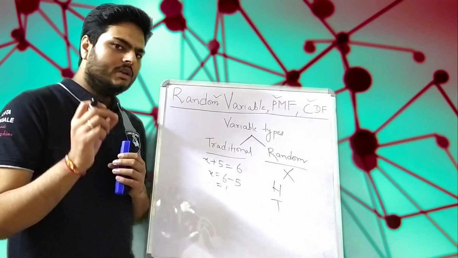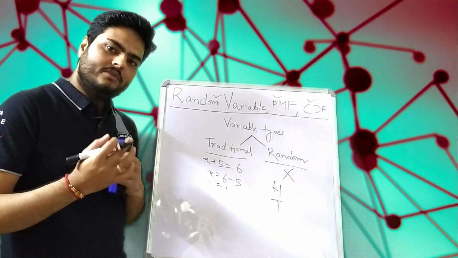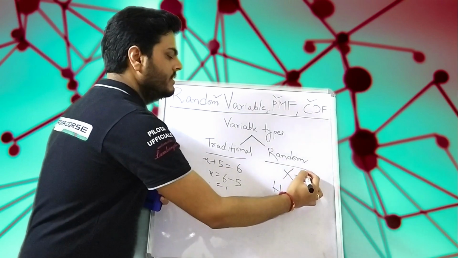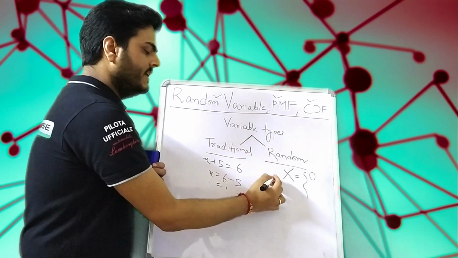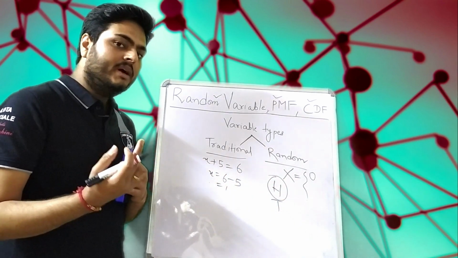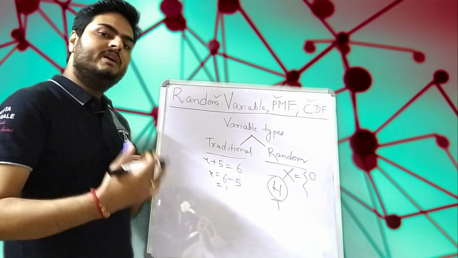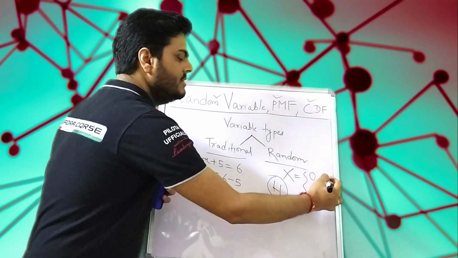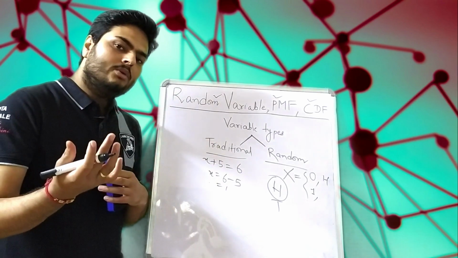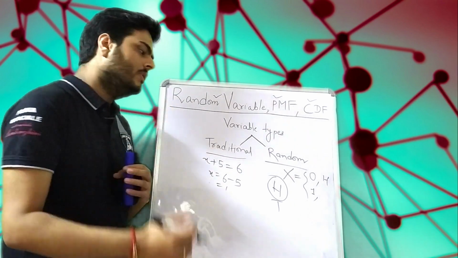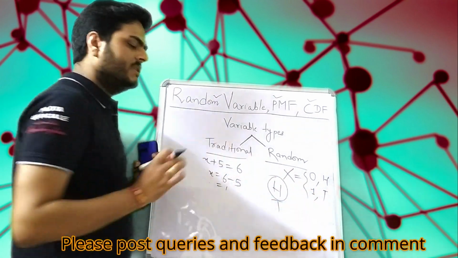Okay, now I can define my random variable x like this. My random variable x will be, let us say, 0 if the outcome of my random experiment is head. If it is head, my random variable x will be 0, and my random variable x will be 1 if the outcome of my random experiment, which is tossing a coin, is tails. Okay, in this case x is my random variable.